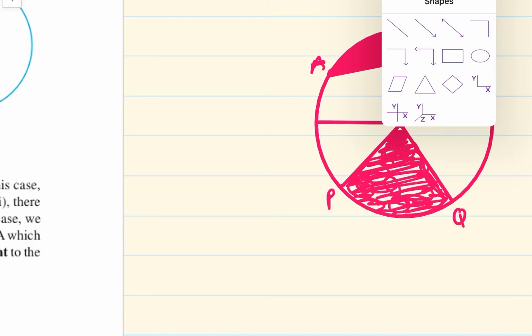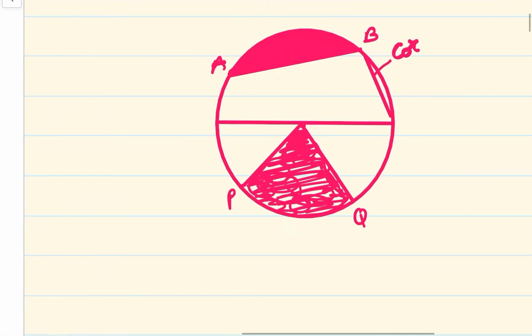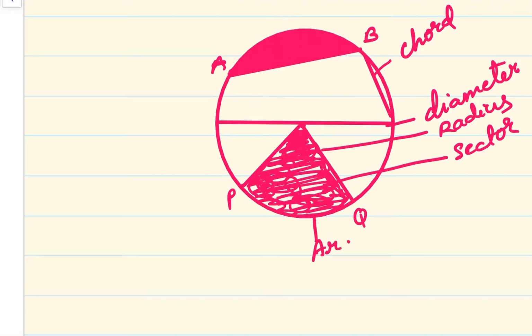So, now we are very much familiar with these many parts of the circle: chord, diameter, sector, radii or radius, arc, center, segment.